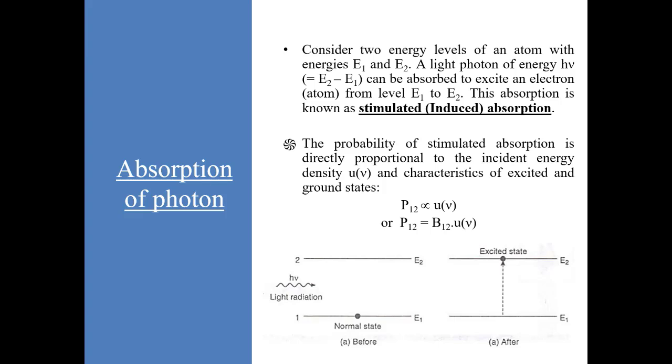So, if we denote probability of stimulated absorption by P12, this probability is directly proportional to the incident energy density. This can be written as P12 equal to B12 multiplied by energy density. Here B12 is proportionality constant and it is known as Einstein's coefficient of stimulated absorption.